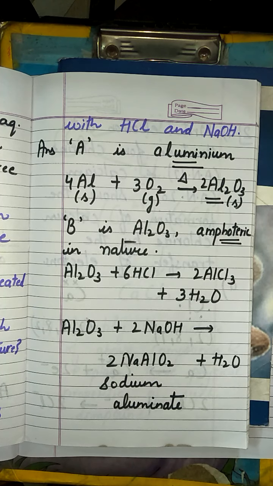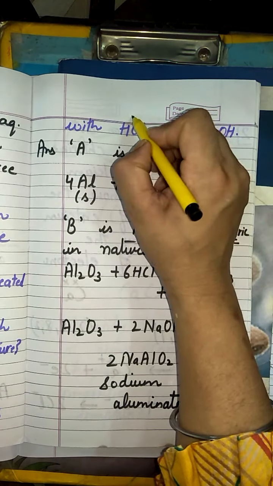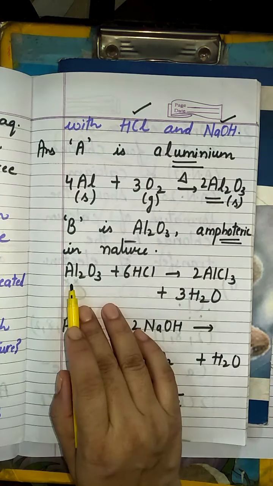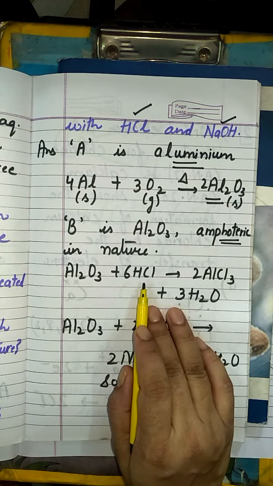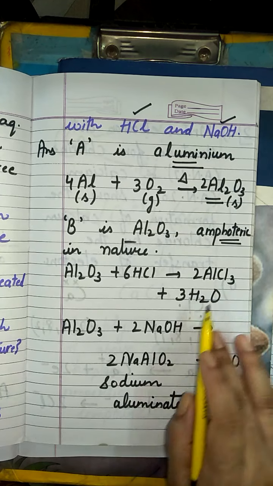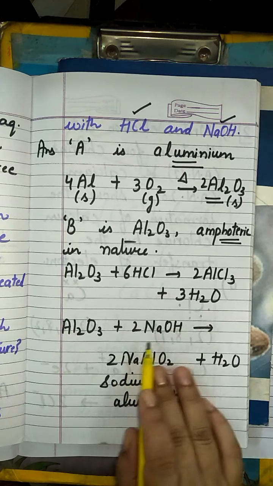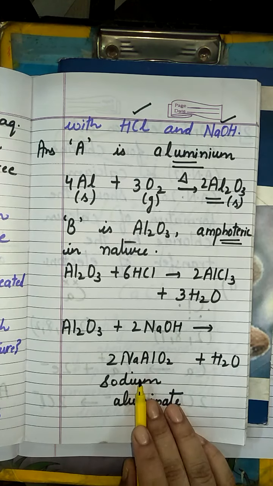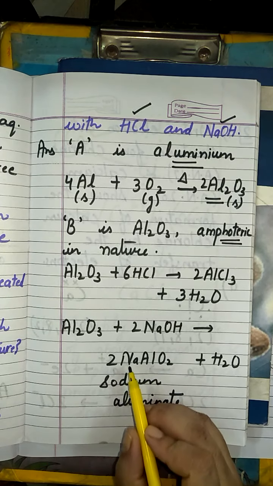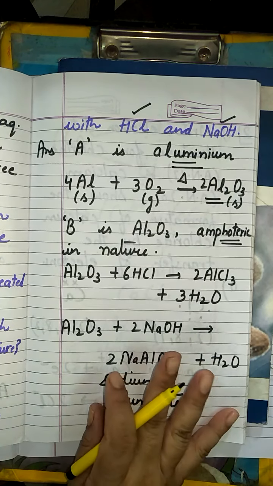Then we have to go with this amphoteric oxide's reaction with HCl and with NaOH. So Al2O3 plus 6HCl gives 2AlCl3, aluminium chloride, plus water. Similarly, aluminium oxide's reaction with sodium hydroxide gives sodium aluminate. We have discussed this many times. Sodium aluminate, NaAlO2, plus water.